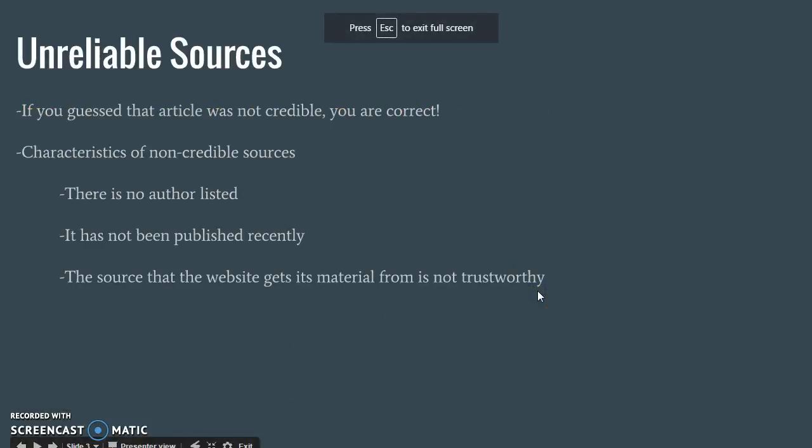Well, if you guessed that source was not credible, you are correct. Like I said, there was no author listed. So if you're looking at a website and you want to know if you can use it in your research or not, the first thing you should ask yourself is: who wrote this? Can I find out who wrote this? Who is willing to put their name on it? Who's going to stand behind this information?